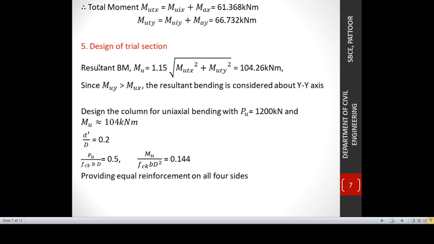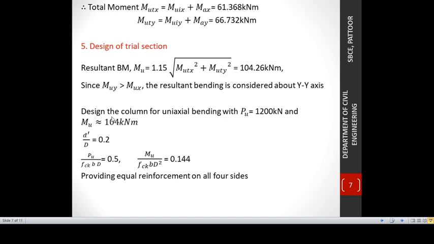This resultant bending moment is calculated using the equation 1.15 times root of MUTX square plus MUTY square, and it is obtained as 104.26 kilonewton meter. Since the total moment in y direction is greater than that in x direction, we are assuming that the resultant bending moment is also about the y axis.